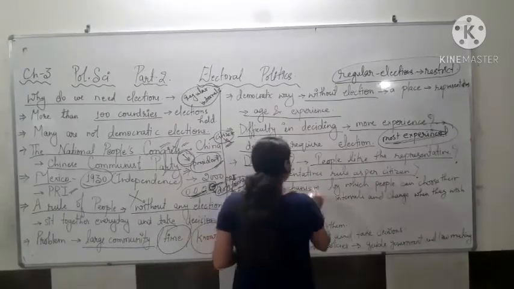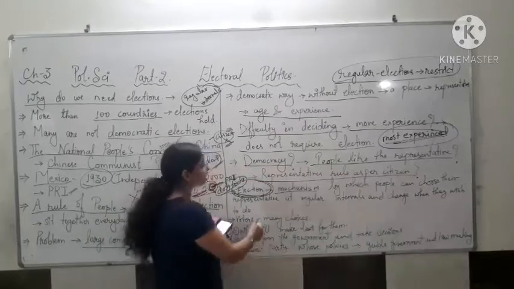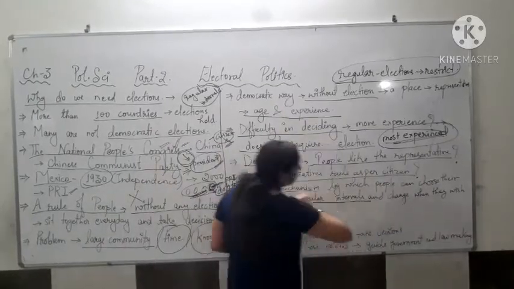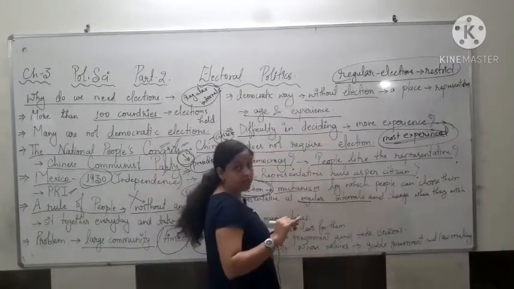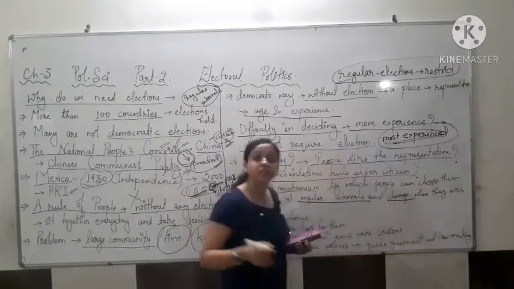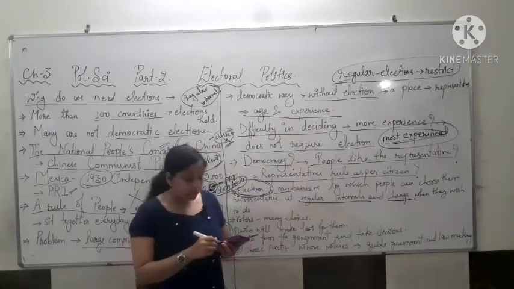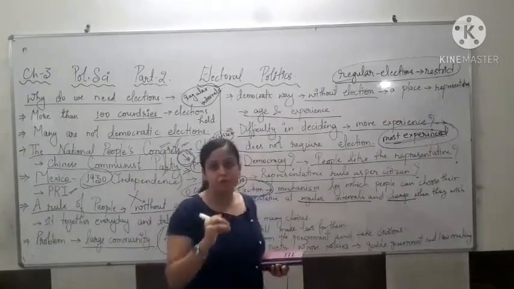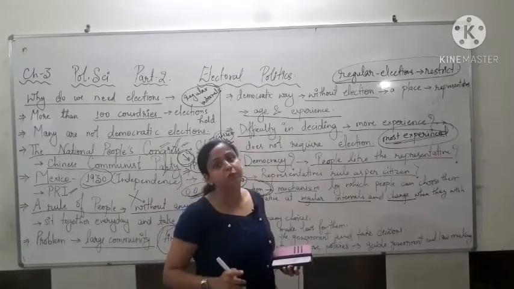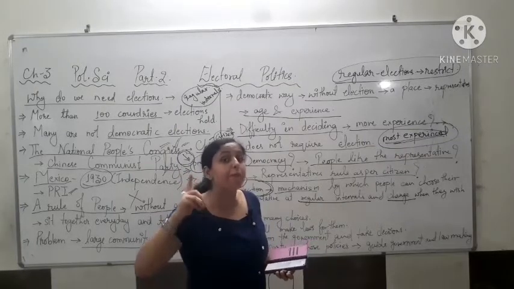It is a mechanism by which people can choose their representative at regular intervals. Also they can change them when they wish or when they are not working, and like this they can keep a restriction on the government. The government cannot have the supreme power.